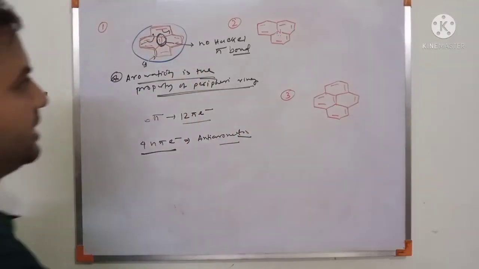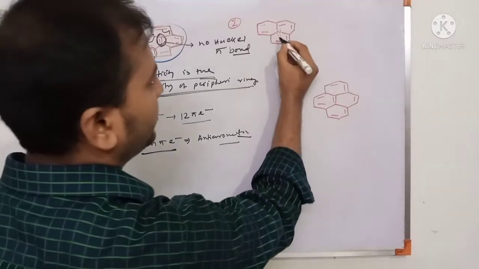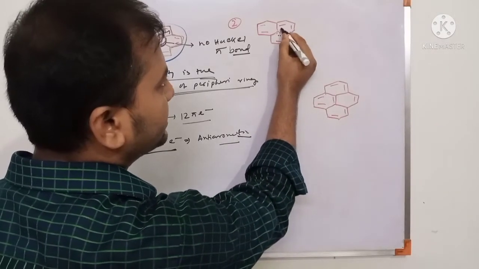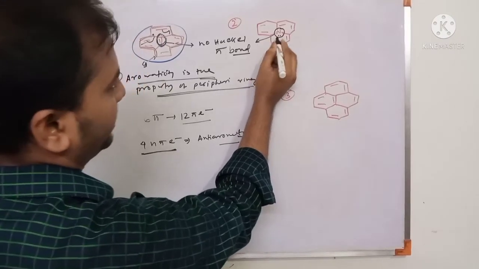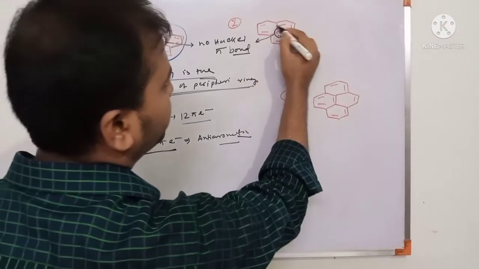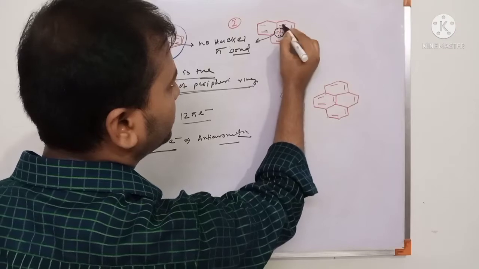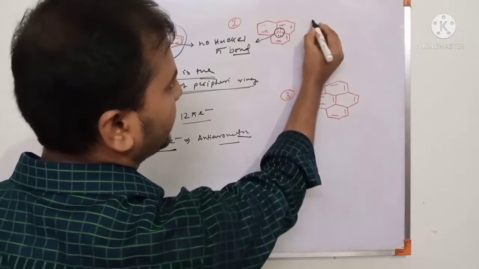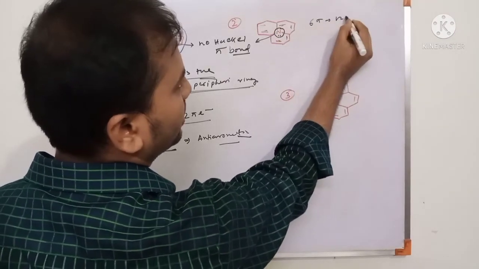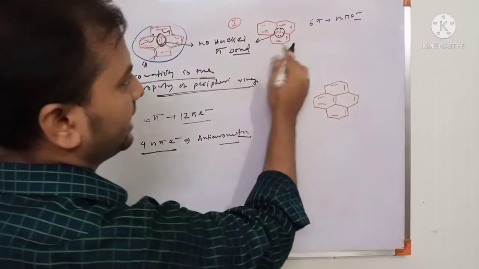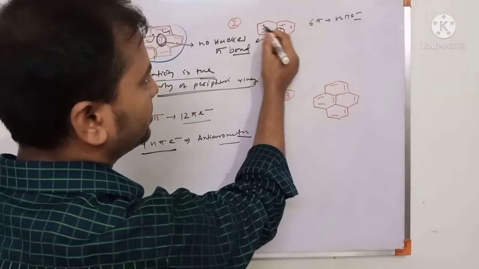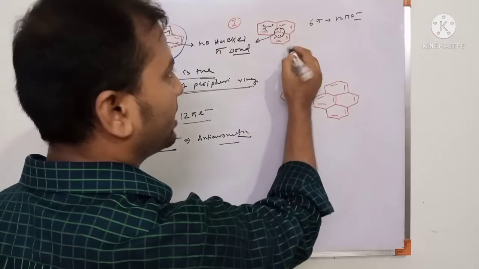Internal double bond. Now same condition, the lone pair is on the internal side. So this is the Huckel lone pair. So there are periphery double bonds 1, 2, 3, 4, 5, 6. There are 6 pi bonds, so a 12 pi electron system, and the whole is cyclic, fully conjugated and planar, all are sp2 hybridization.